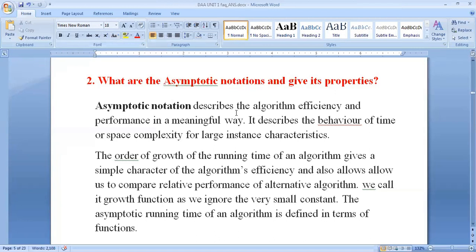Asymptotic notation describes algorithm efficiency and performance in a meaningful way. It describes the behavior of time complexity or space complexity for large instance characteristics.